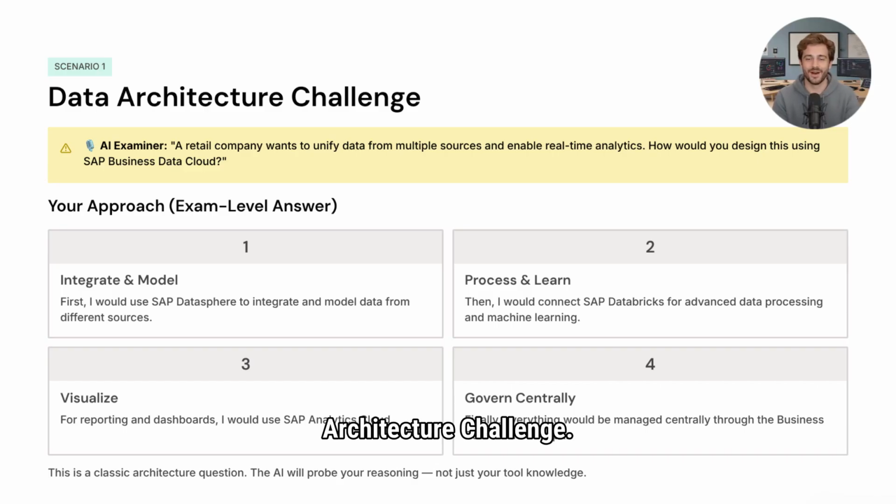Scenario 1. Data Architecture Challenge. A retail company wants to unify data from multiple sources and enable real-time analytics for decision-making. The client asks, how would you design this using SAP Business Data Cloud? Your approach, exam-level answer. First, I would use SAP Datasphere to integrate and model data from different sources. Then, I would connect SAP Databricks for advanced data processing and machine learning. For reporting and dashboards, I would use SAP Analytics Cloud. Finally, everything would be managed centrally through the Business Data Cloud cockpit.